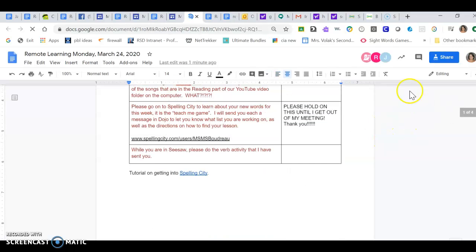Where I just said hold on to this, you can go to your Google Classroom and there's a lesson pushed to specific students. So some of you are Words Their Way 2, some of you are 4, some of you are 15. All of that is in there. Some of you have already been doing it. If you are having trouble with getting into Spelling City, here's an access code, the link. Spelling City, because we're using the free version, there is no login. Just use this link, which gets you to...